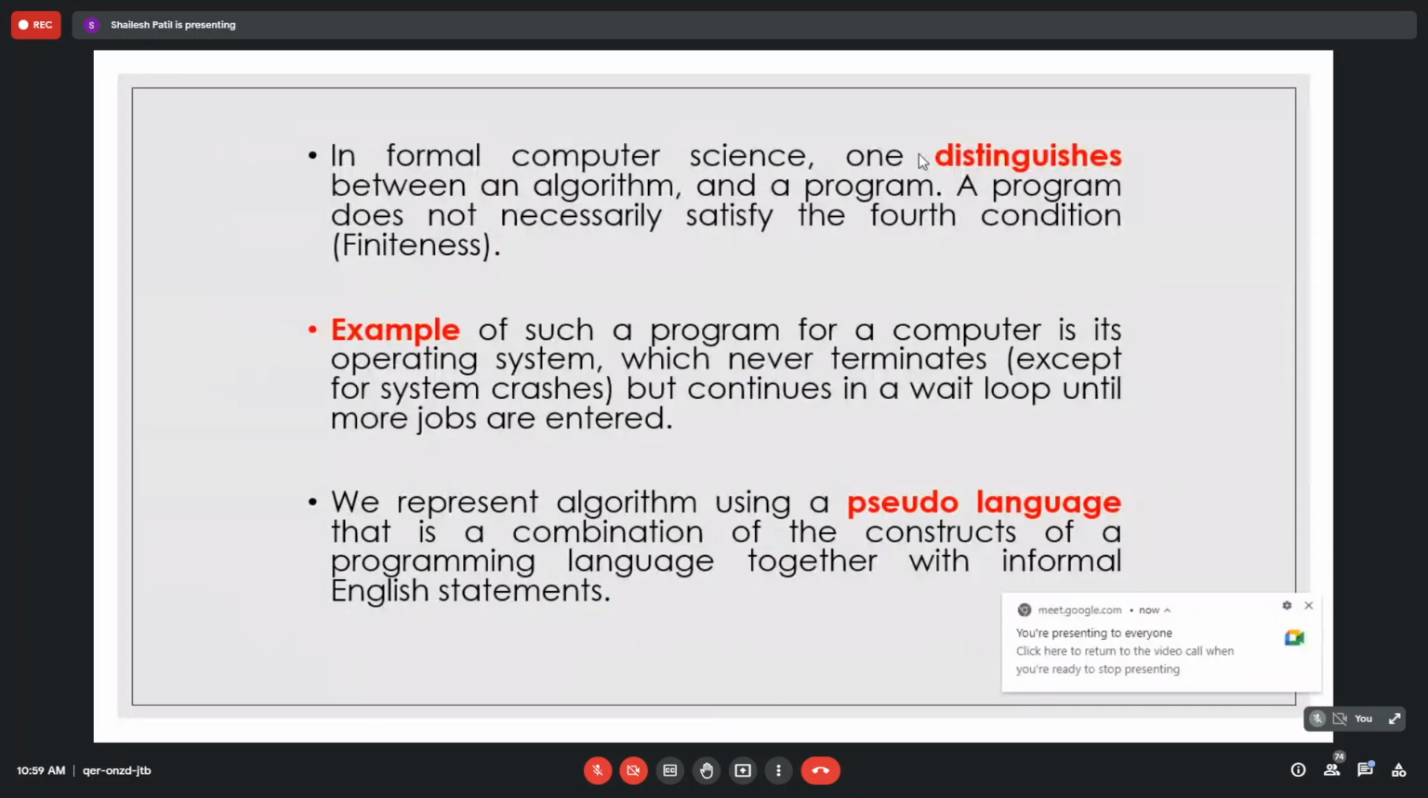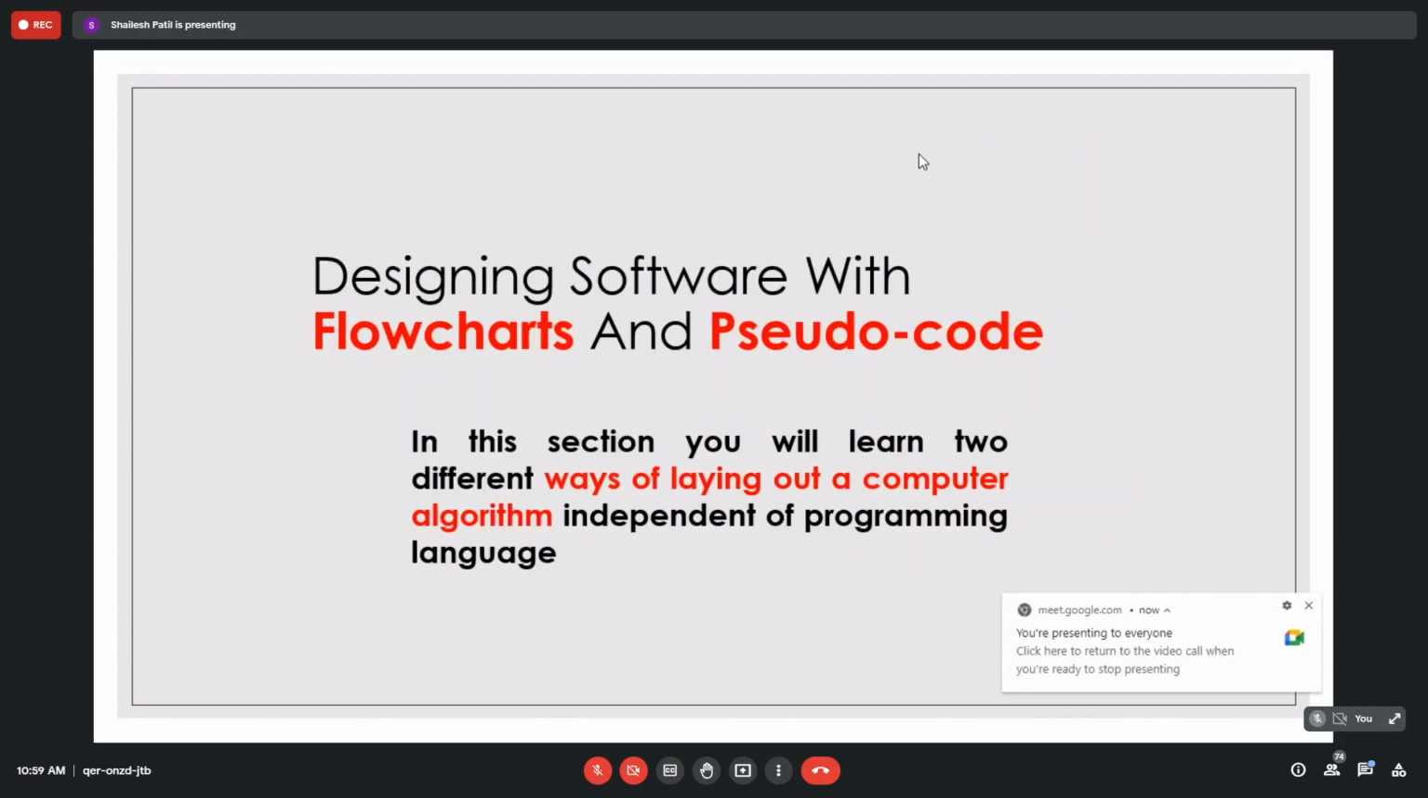In formal computer science, one distinguishes between an algorithm and a program. A program may not possess this finiteness property, like an operating system, which can run an infinite number of times. I will not explain this point in much detail, as you know it very well.